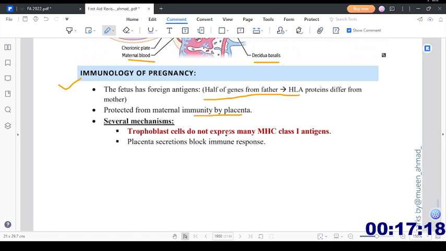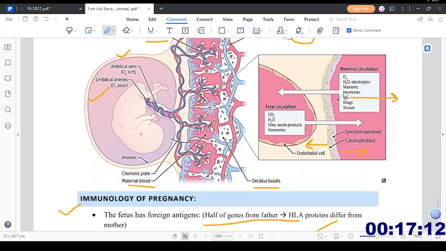So trophoblastic cells do not express the MHC class 1 antigen. That is a very important one. That the trophoblastic cells, like the syncytial trophoblast, which is facing the mother, or even the cytotrophoblast, they don't have the MHC class 1. Now MHC class 1 is a